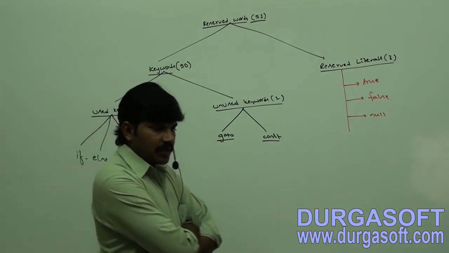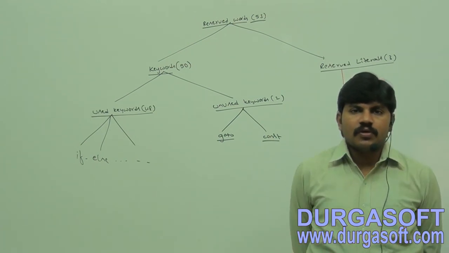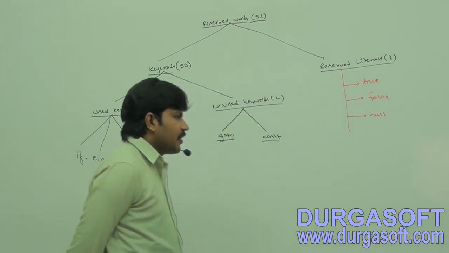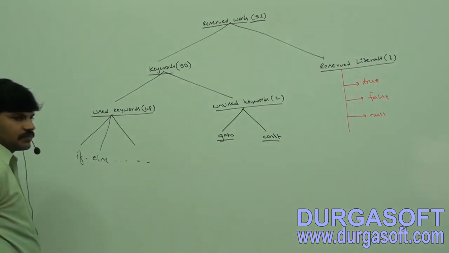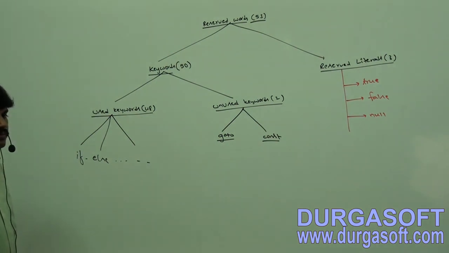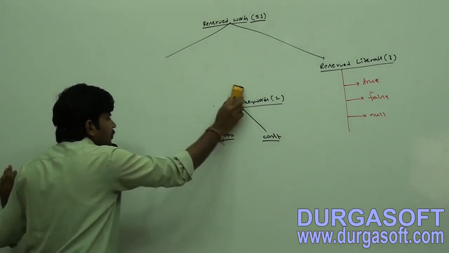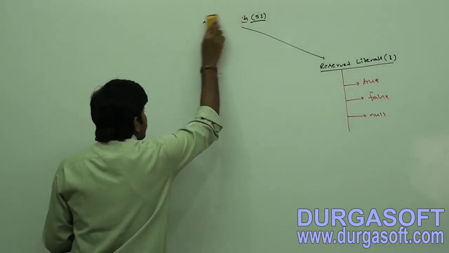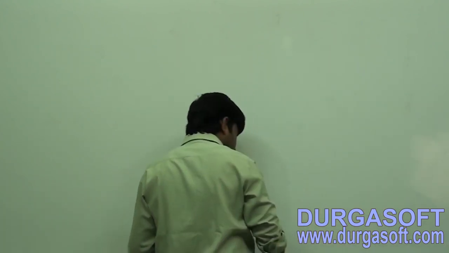For the exam's sake, all 53 reserved words you people should compulsorily be aware of. All 53 reserved words. I hope that is completed, right? These are the reserved words present in Java. Now let me spell out all these things.